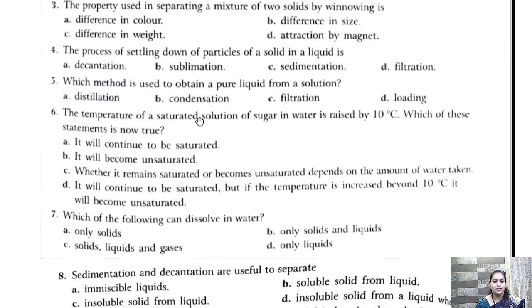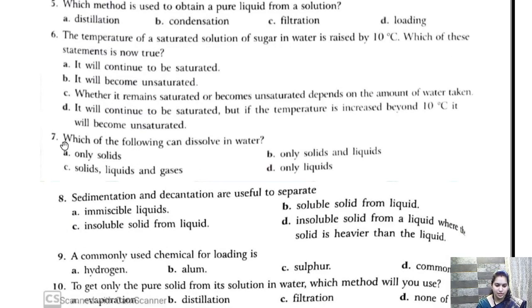Okay. Question 6. The temperature of a saturated solution of sugar in water is raised to 10 degrees Celsius. Which of these statements is now true? If we raise the temperature of a saturated solution, what will happen? It will continue to be saturated? No. It will become unsaturated? Yes. Whether it remains saturated or becomes saturated depends on... no. It will continue to be saturated? No. So the answer is B. It will become unsaturated.